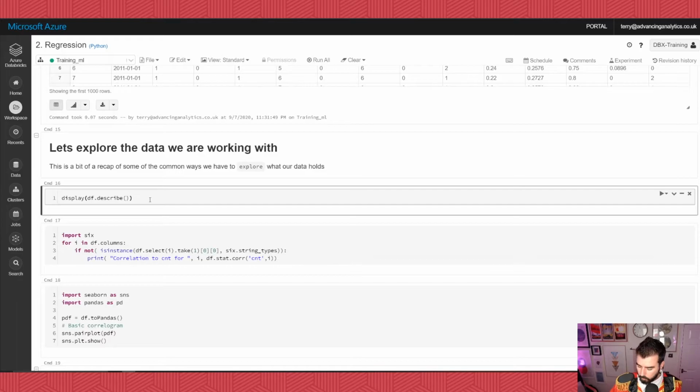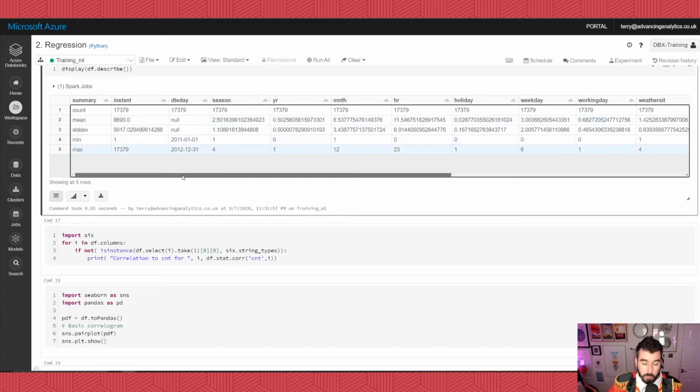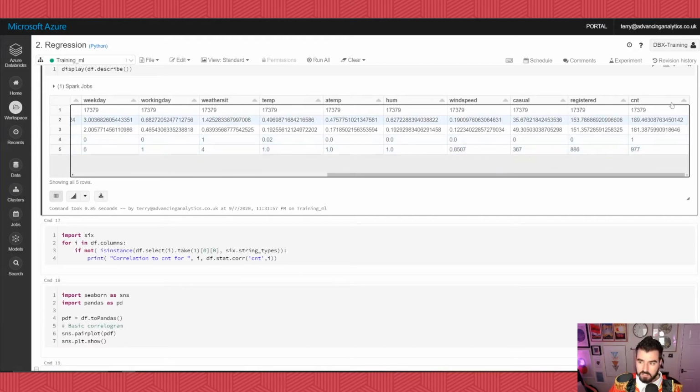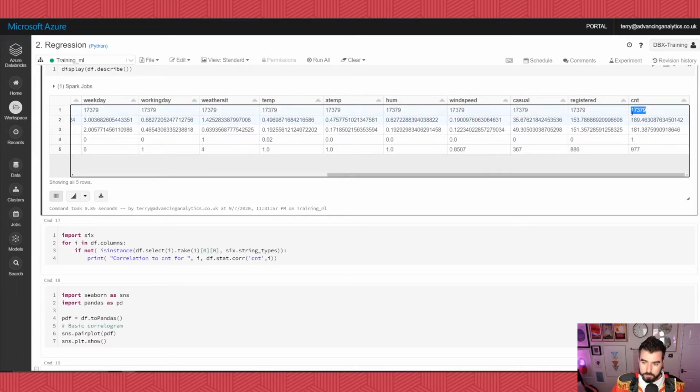The first thing that we might want to do is have a little look at some summary statistics about our data. Fundamentally, we might want to look at the summary statistics of our count column. We can see here we've got 17,000 observations, so that is 17,000 individual lines of data that we can work with. This is the average: the average bike rental is 189. So on an average hour, there are 189 bike rentals.